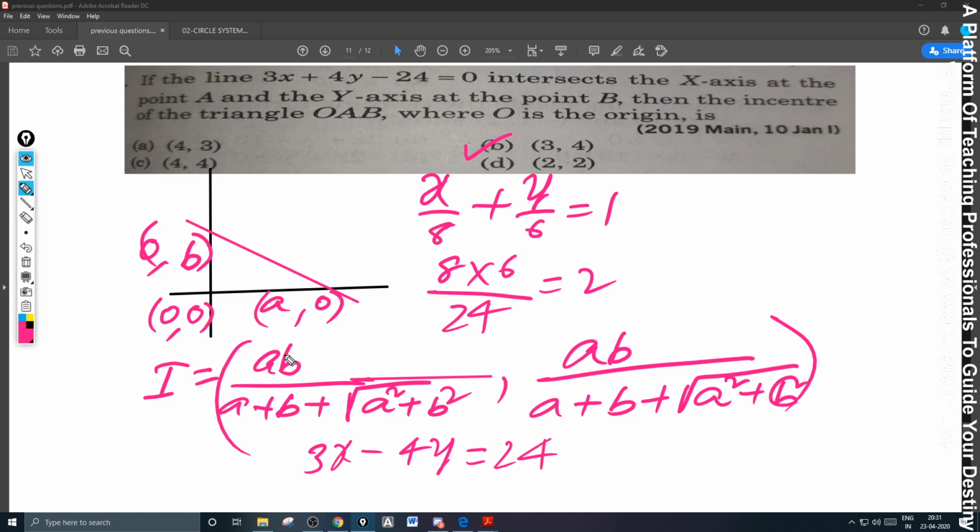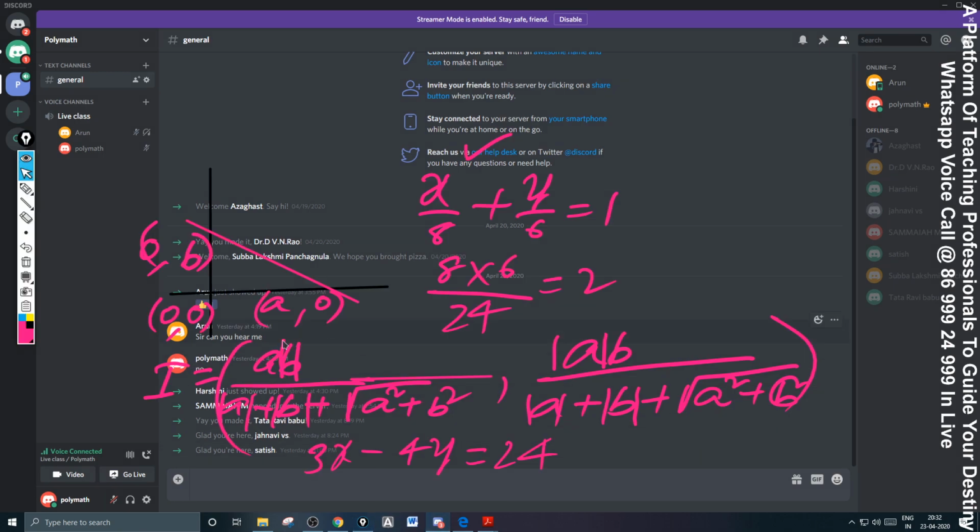Remember that. That's the reason why it is better you take the formula as mod A mod B divided by modulus of A plus modulus of B plus root of A square plus B square. Whenever A is negative, you make it minus A. Whenever B is negative, then you make it minus B. Thereby you'll get it. Okay. So this is an important formula to be remembered, and it must be taken care of.